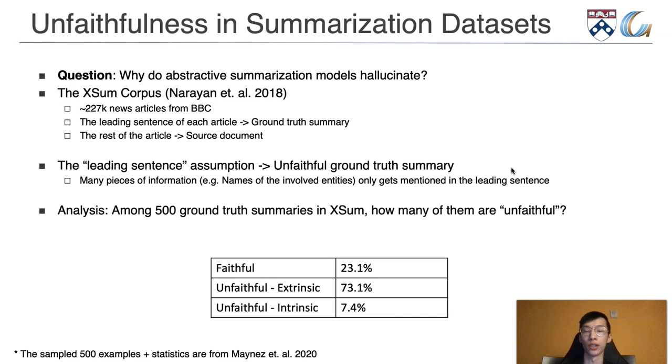The way BBC journalists typically write these articles is that they only mention the names of the involved entities in the leading sentence and use pronouns and other references to refer to it in the rest of the paragraphs. For this reason, we found that the majority of summaries in XSUM actually suffer from faithfulness issues.